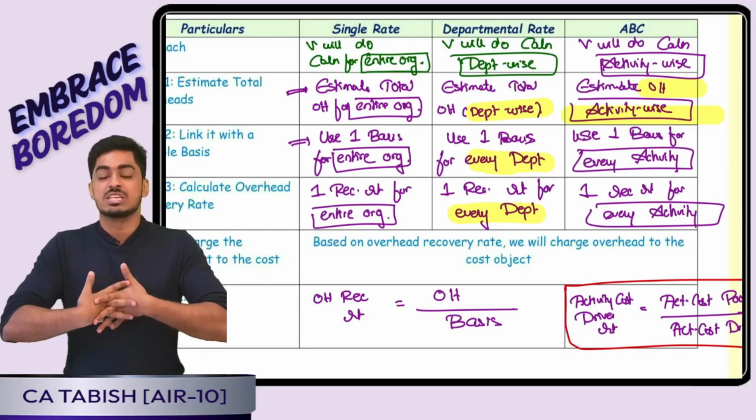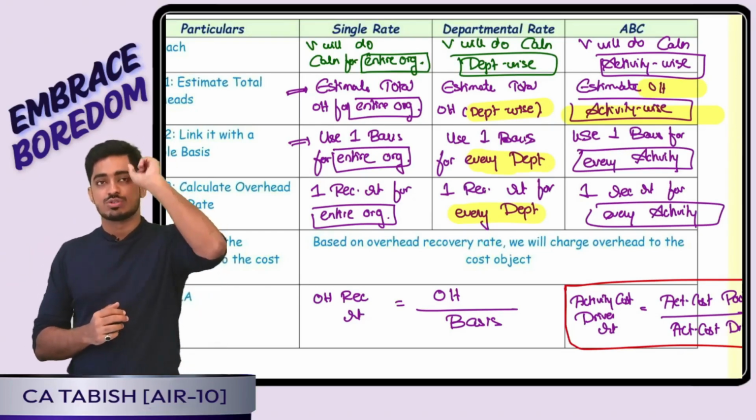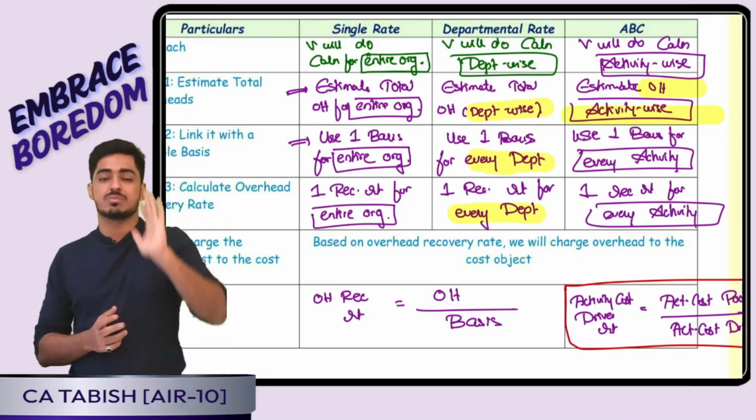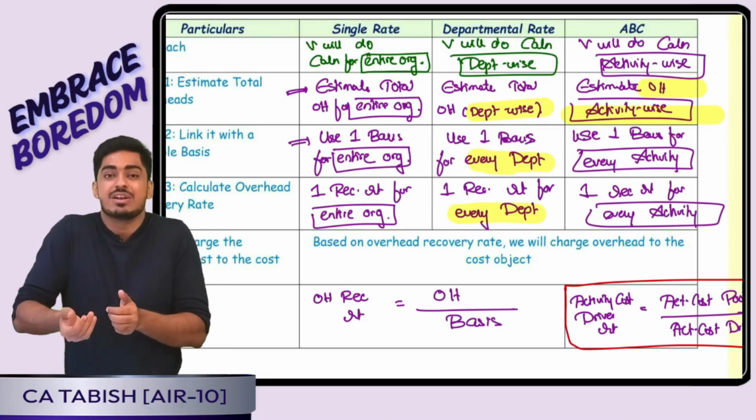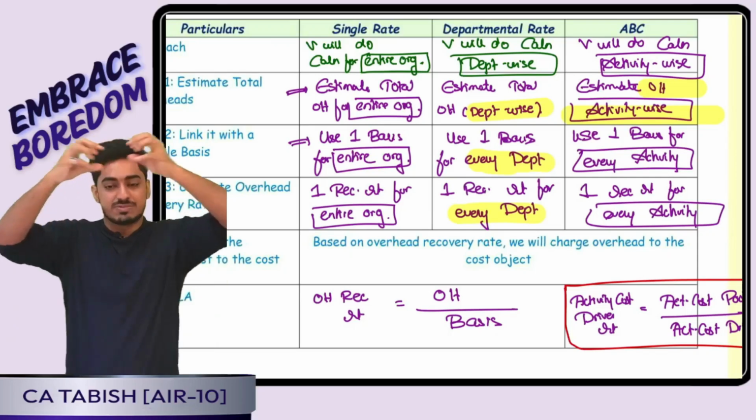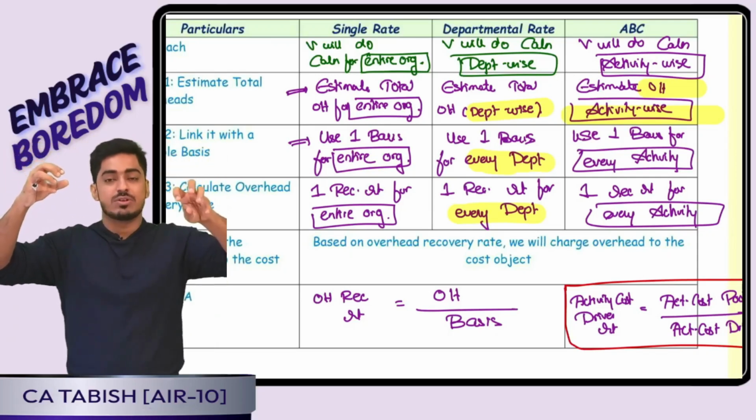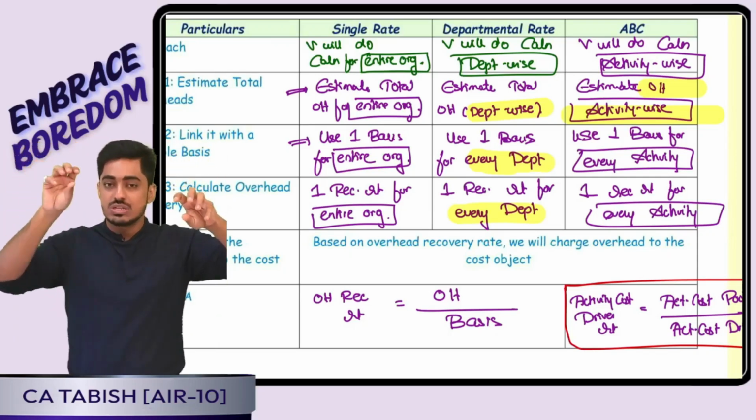Assume the total food bill is 5 lakh. Single rate is telling, okay boss, total food bill is 5 lakh, total 1000 people came, that means 500 per person. Departmental, same thing, it is doing in a slightly more detailed way. Okay boss, total food bill is 5 lakh. In that veg is 1.5 lakh, non-veg is 3 lakh, sweets is 50,000.